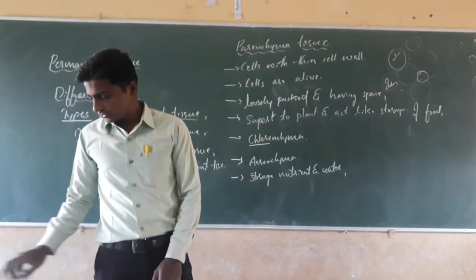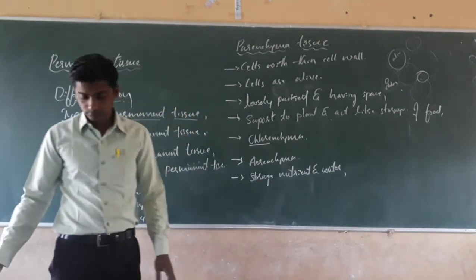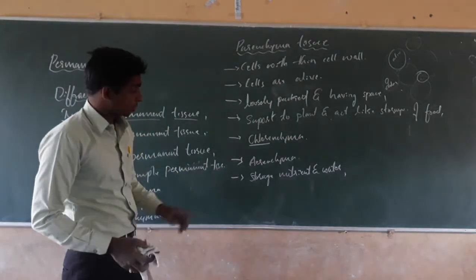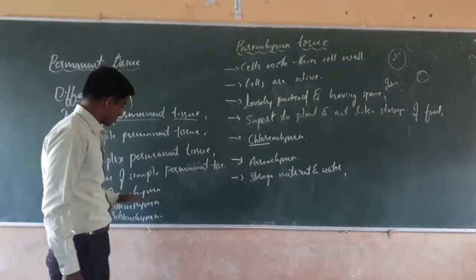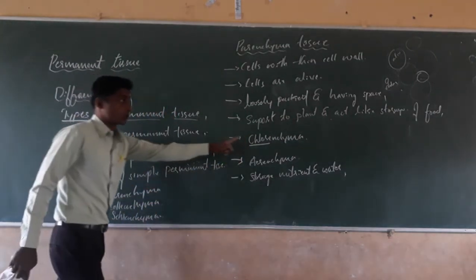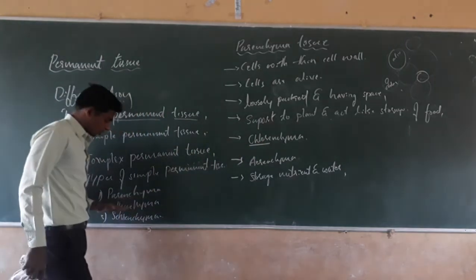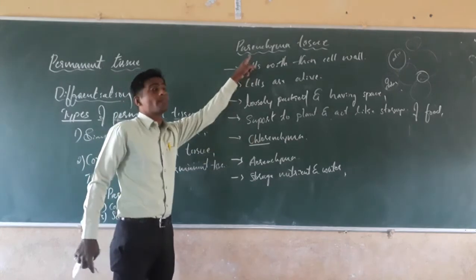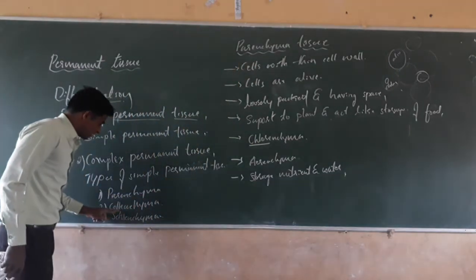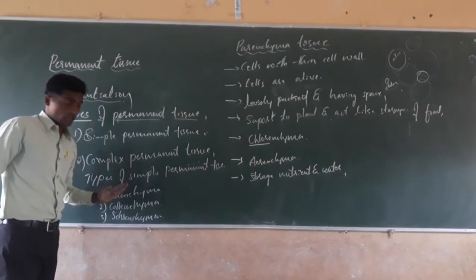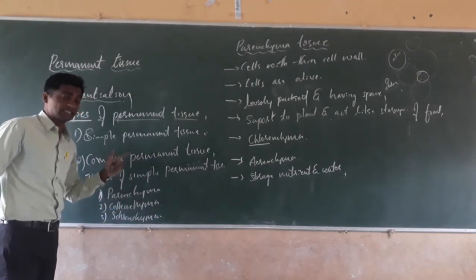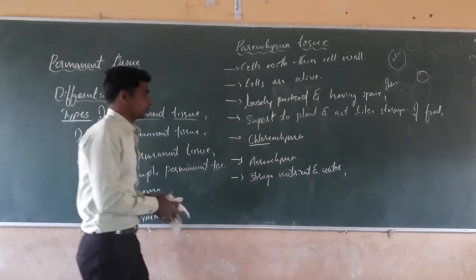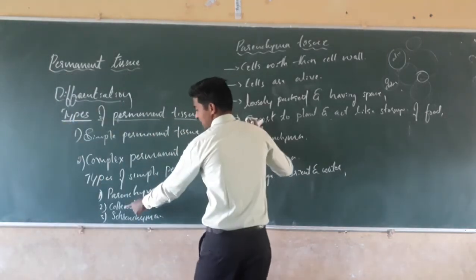Next, dear students, coming to collenchyma. Collenchyma and chlorenchyma are different. Chlorenchyma is a part of parenchyma. Collenchyma is a part of simple permanent tissue. Collenchyma is different from chlorenchyma. Understood? The next type is collenchyma.